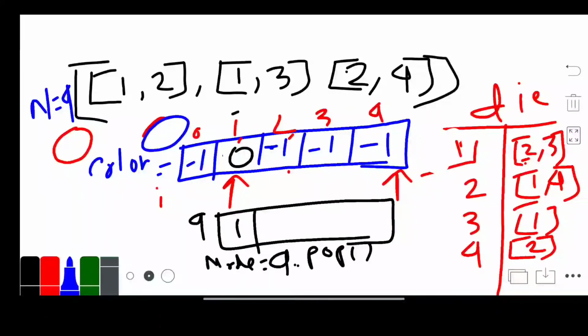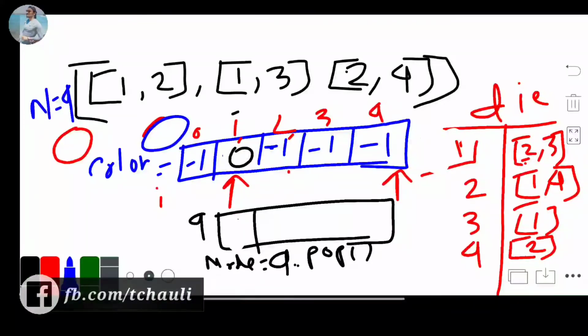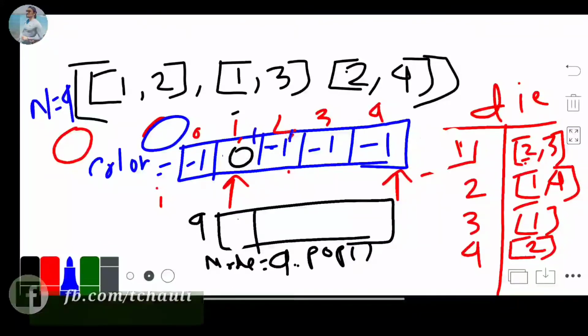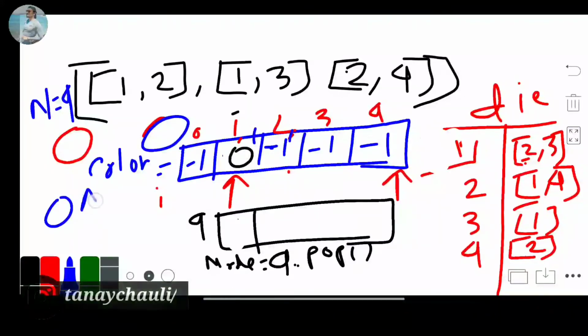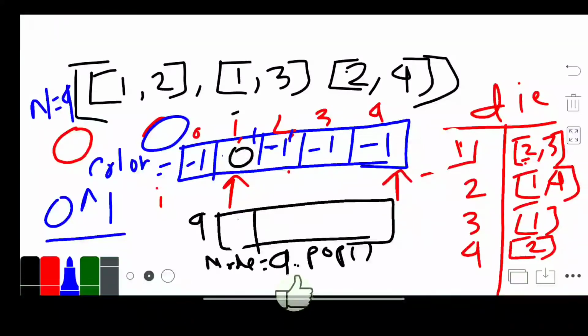If it were equal, then we would return false, because in the same group they cannot dislike each other. So here this is not equal. Now we check whether index 2's value is -1. Yes, 2's value is -1, so we will perform an XOR operation, and 0 XOR 1 means 1.